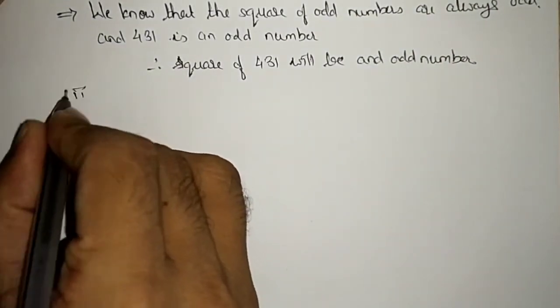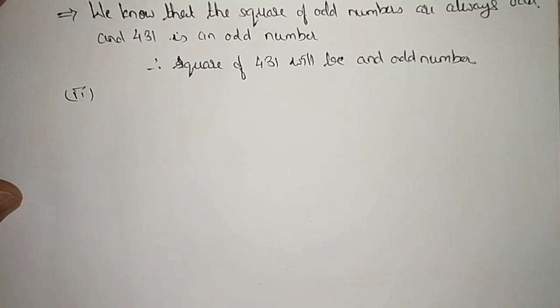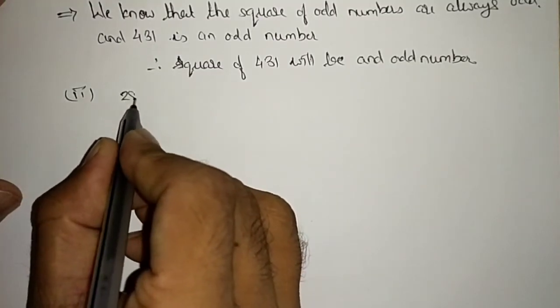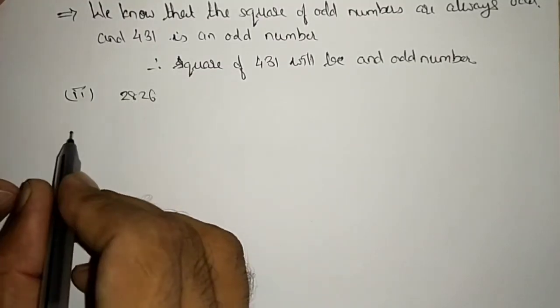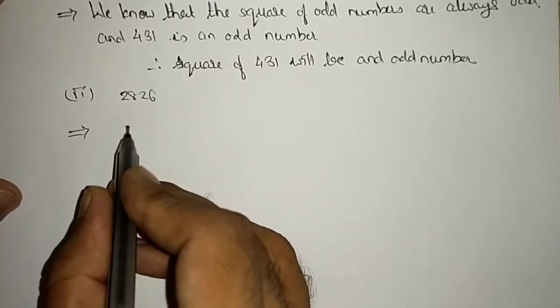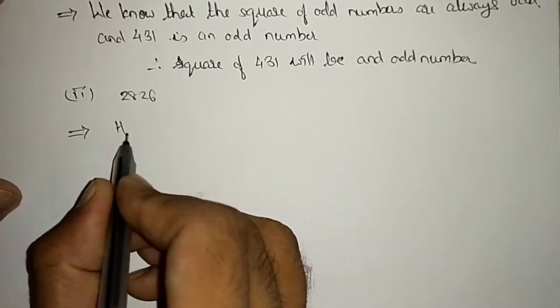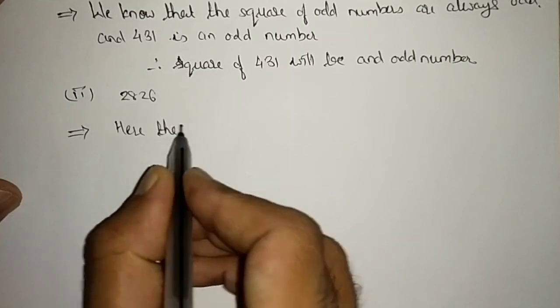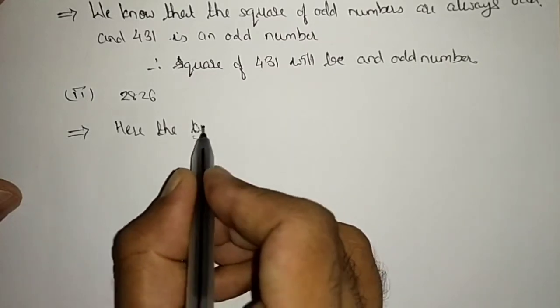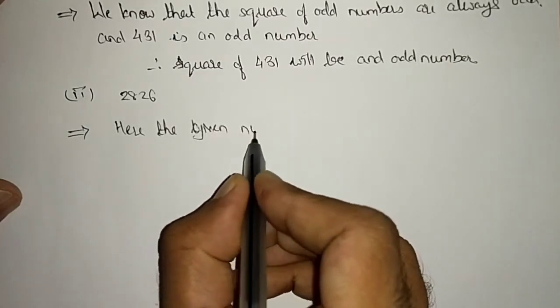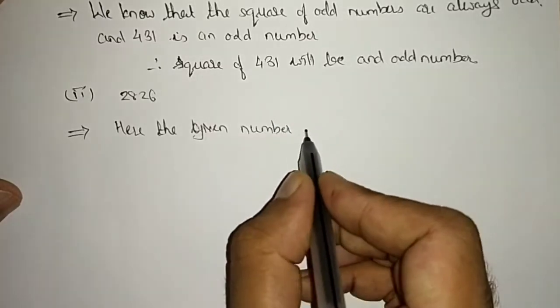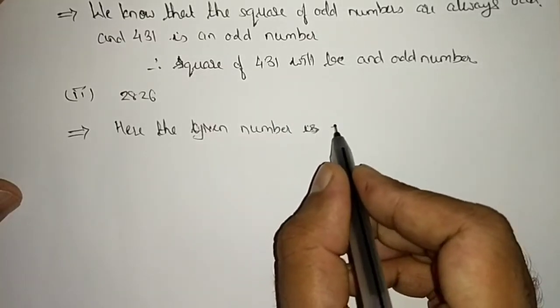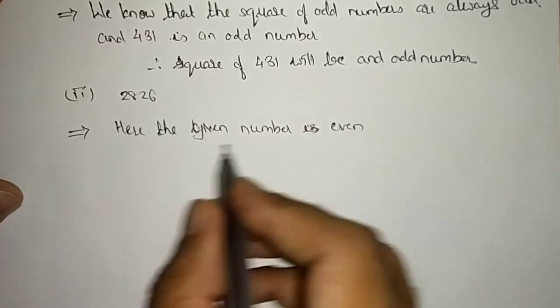Let us take the second part. 2826. So here the given number is even.